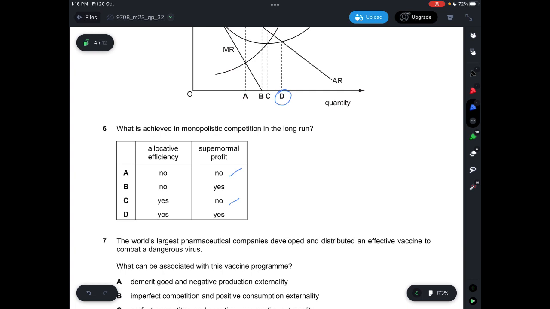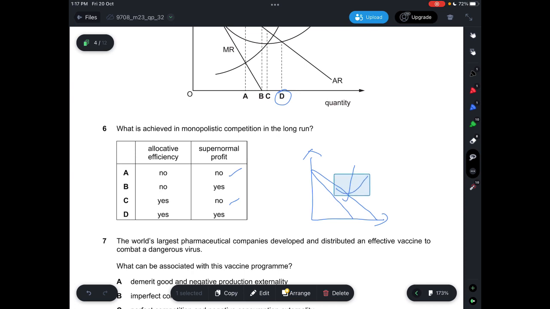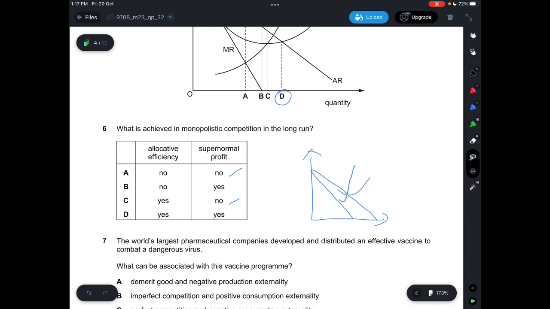the demand curve would still look something like this. It's not fully elastic, but it looks something like this. Your price increases. Let's say, for example, the MC curve is like this, all right? And then when there's an increase in the average cost, like so, you'll be producing at a point where the price equals average cost, which is here, but it's not on the MC curve. So therefore, answer is A.